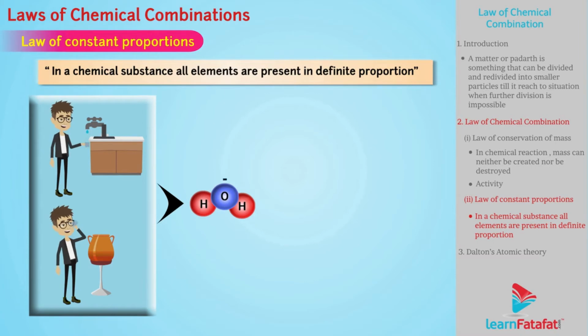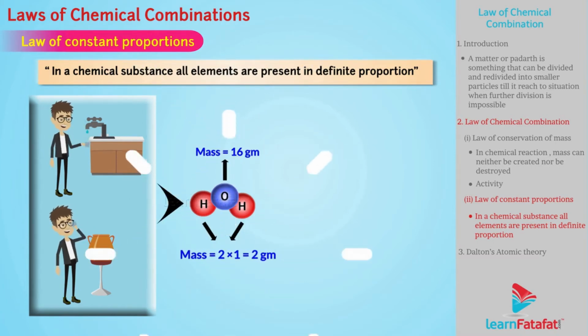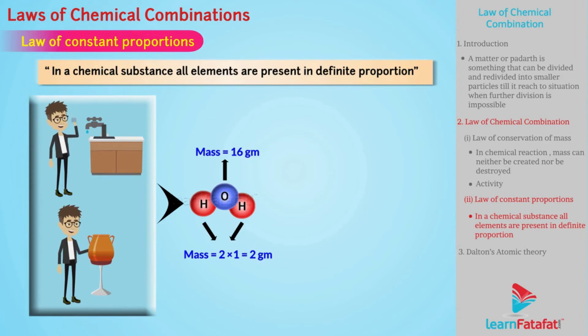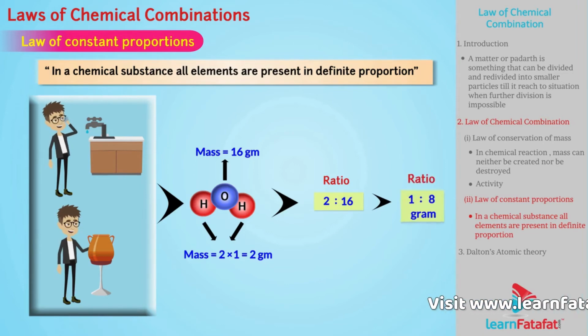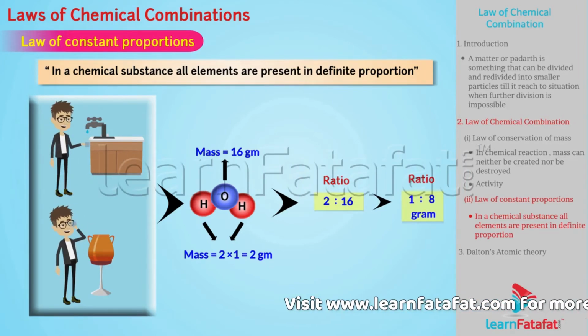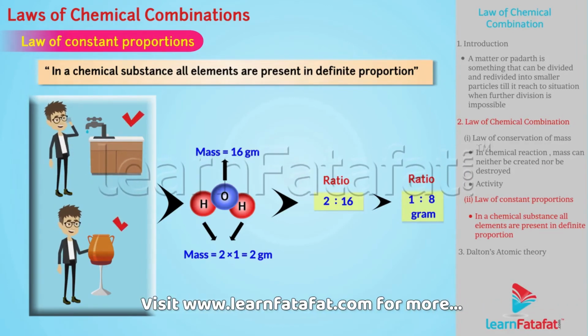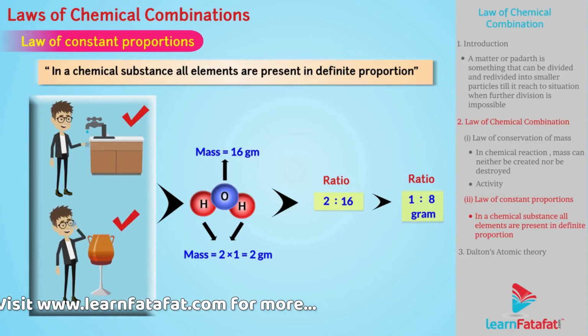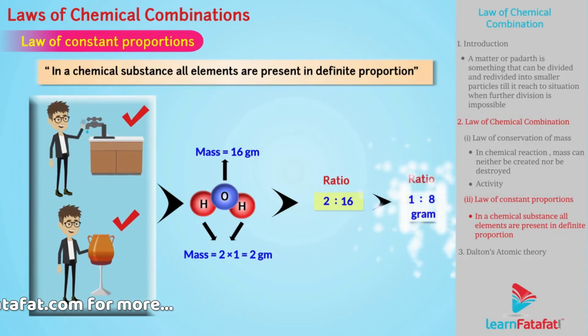Mass of oxygen is 16 gram and mass of 2 hydrogen is 2 into 1, that is 2 gram. So the ratio of mass of hydrogen to mass of oxygen is 2:16, that is 1:8. That is, irrespective of its source, water will have a constant proportion of 1:8.